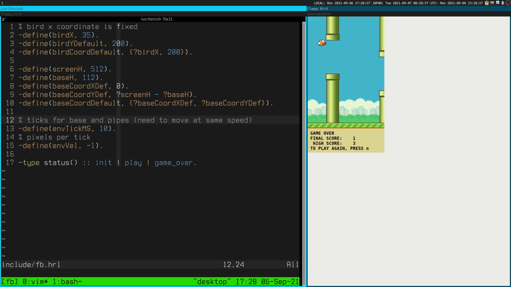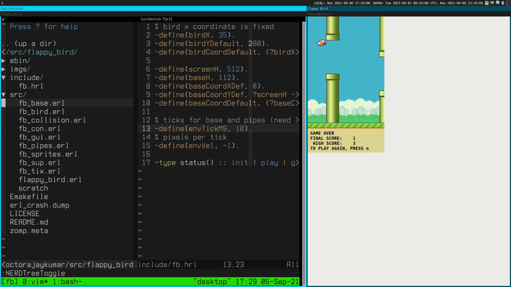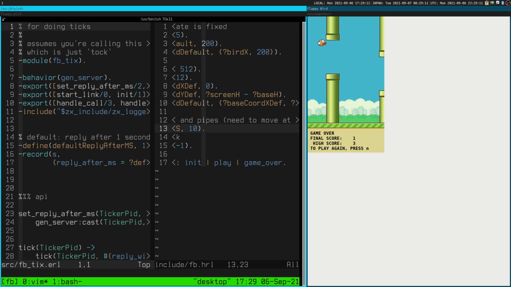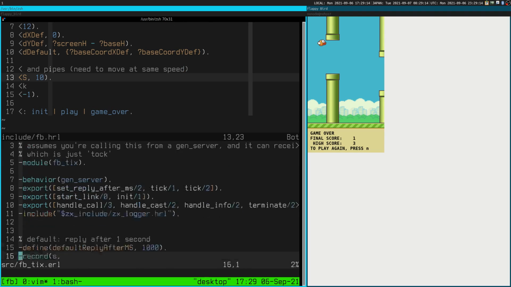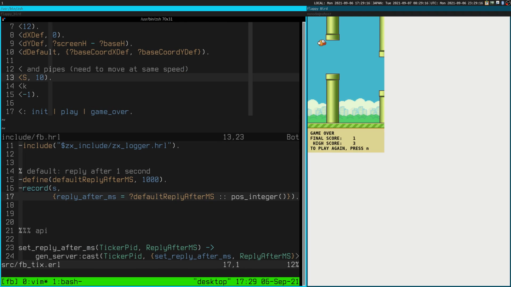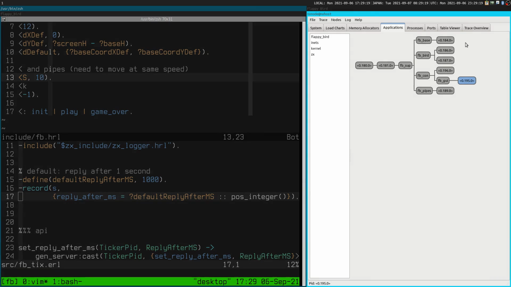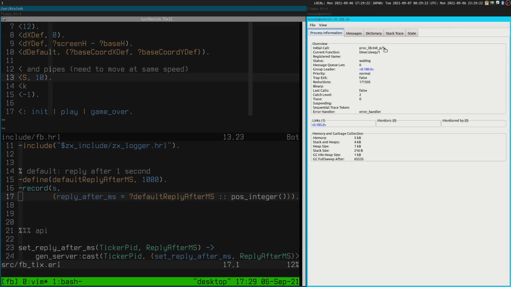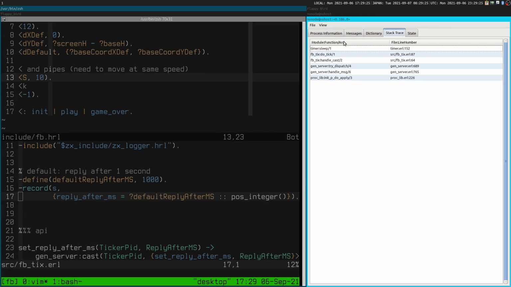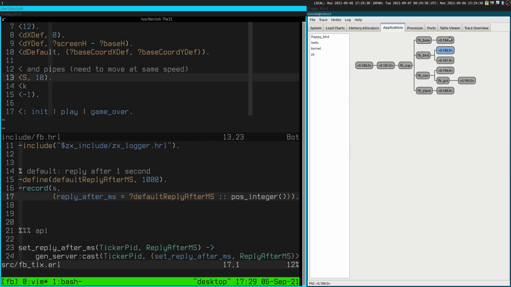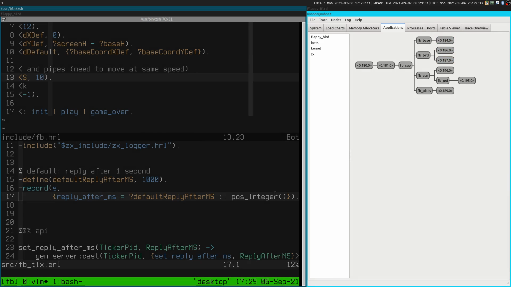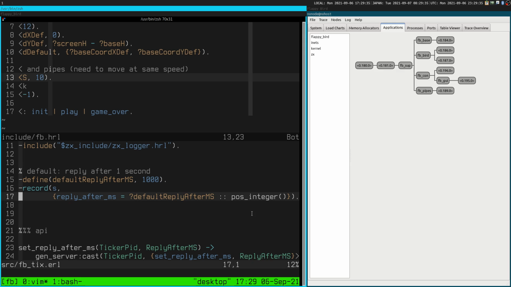So the base and the pipes, right, they need to move at the same speed, and so literally the way this works, so this is environment tick milliseconds. So literally the way this works, there's this process called ticks. That's what each of these little things out here are. So if we look, yeah, these are FB ticks. Each of these out here, what was I going to say about them?